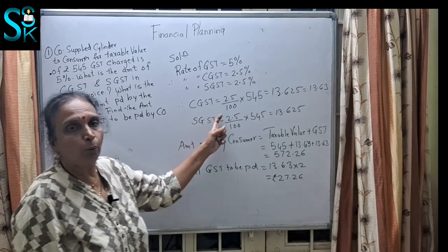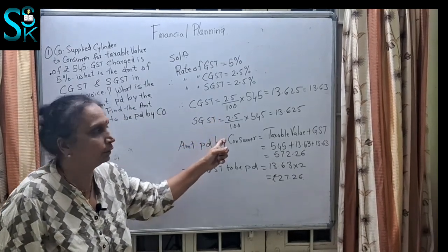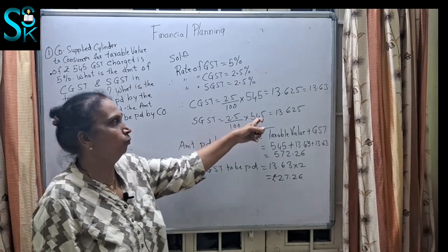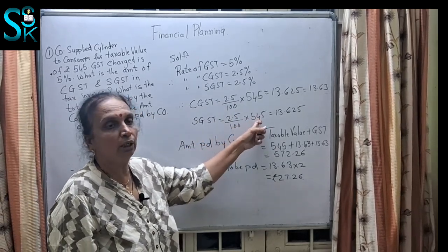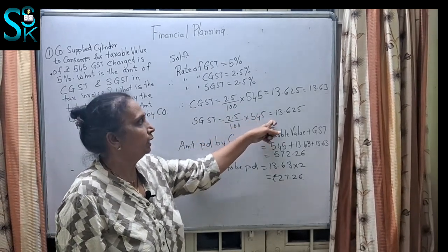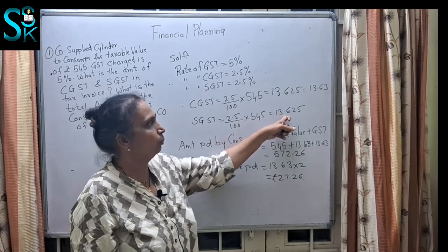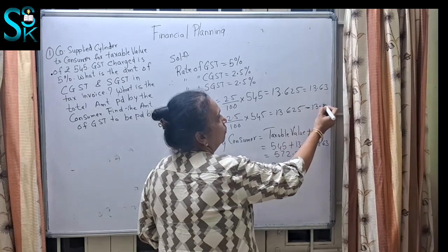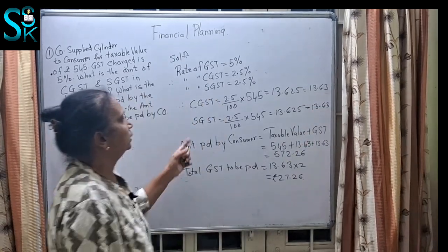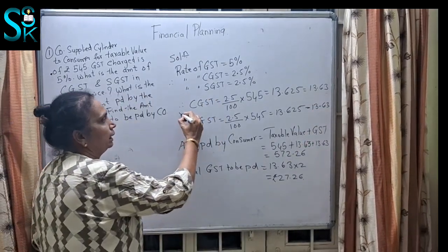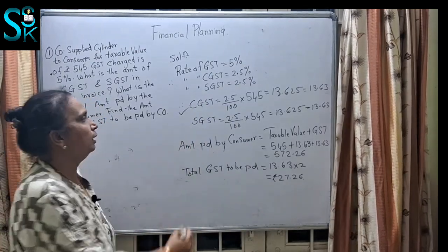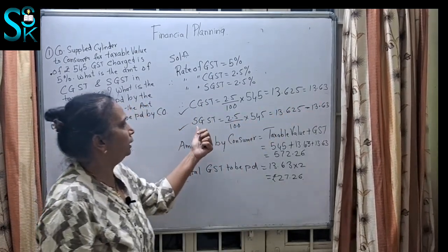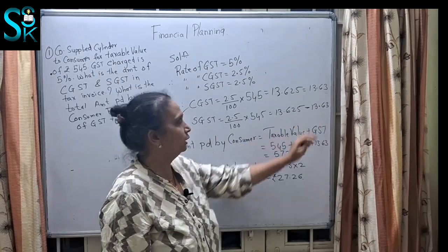Then SGST again 2.5%, that is 2.5 upon 100 into 545. 545 is the taxable value. Again the calculation comes to 13.625, and again we write the nearest value 13.63. So this is how you have calculated separately the central GST and the state GST. Central GST is 13.63 and the state GST is 13.63.